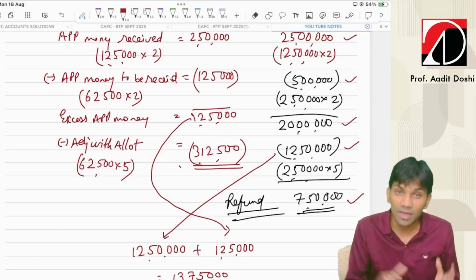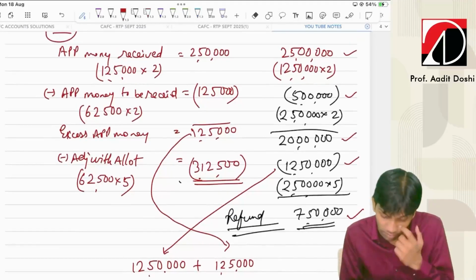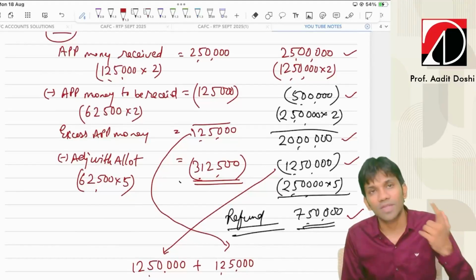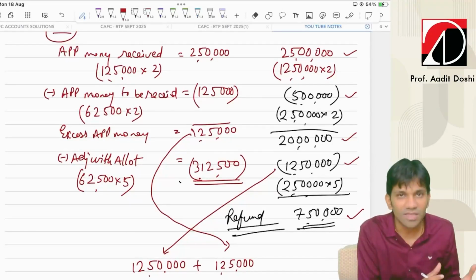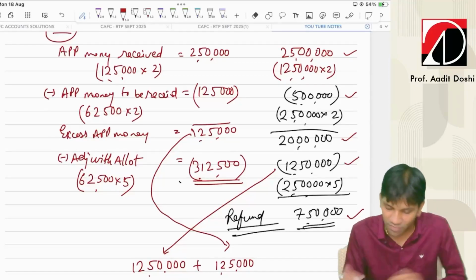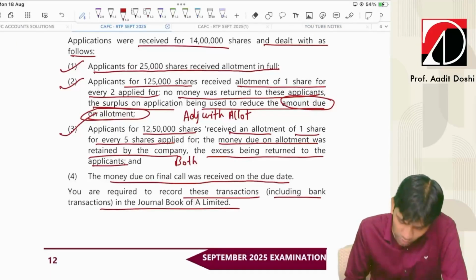Whereas in category 3, the excess application money received by the company was how much? 20 lakhs. Out of that, the company mentioned that whatever amount was due on allotment, the company will keep with itself, or the company will adjust, and the balance will be refunded. That's it. Let's go to the next question.